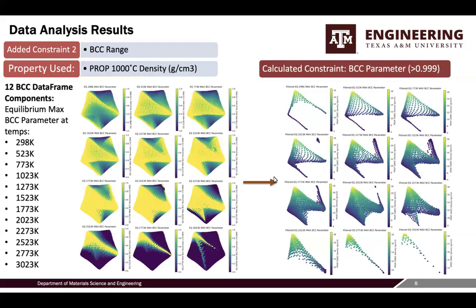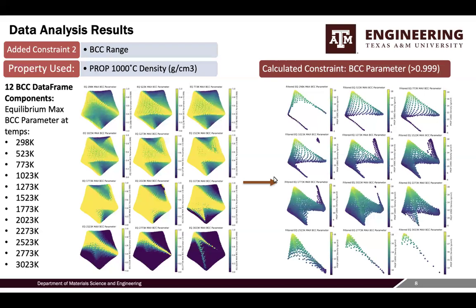The second constraint evaluated was the BCC range, focusing on the property density at 1,000 degrees Celsius. Starting with 12 BCC parameters at temperatures from 298 Kelvin to 3023 Kelvin, the data set was filtered to show value ranges. The constraint of greater than 0.999 indicates BCC stability.